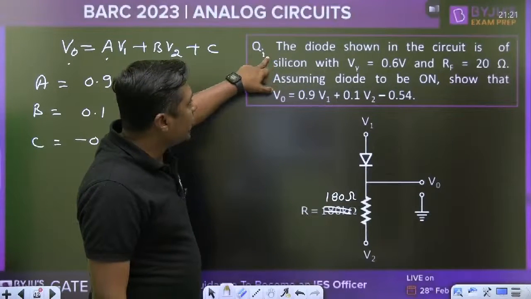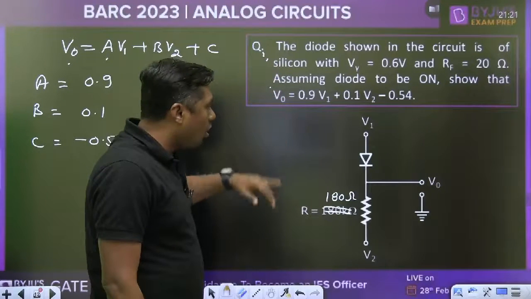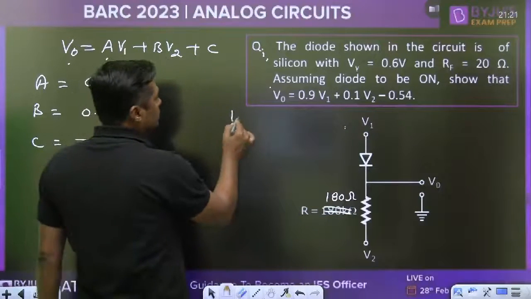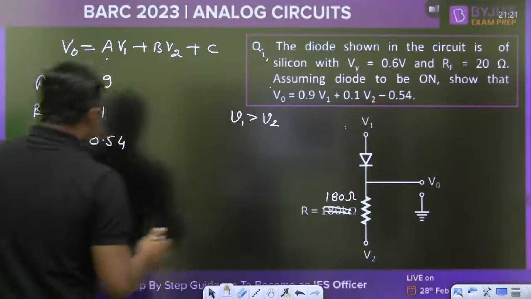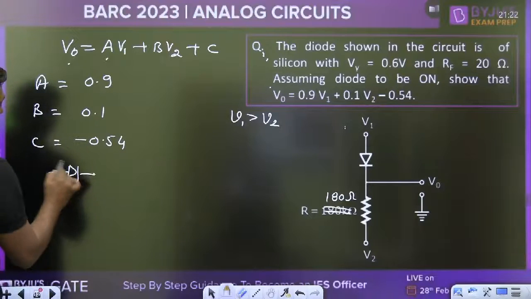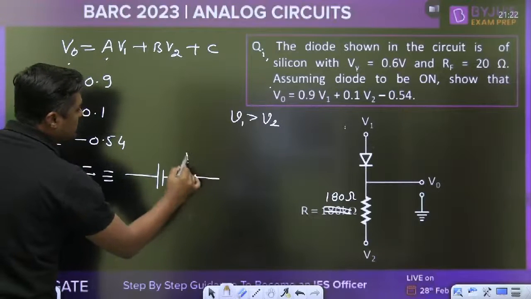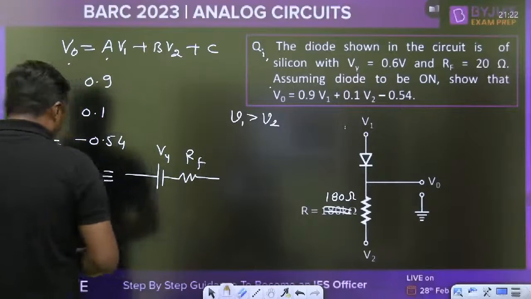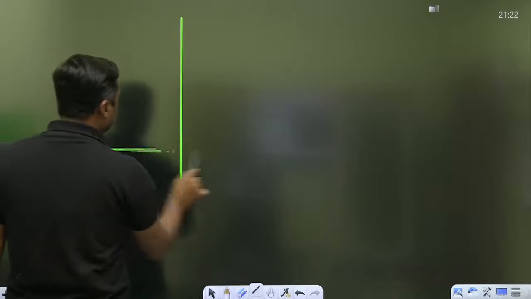What is written here? The diode shown in the circuit is silicon, assuming the diode to be on. On means V1 is greater than V2. If V1 is greater than V2, then the diode will be on. Now, in this case, if the diode is on, it is a practical diode. If it is forward biased, then it is replaced by V gamma and its internal resistance, that is called RF. That is the cut-in voltage. So what about the characteristics of the diode? This type of characteristics is the piecewise linear model.